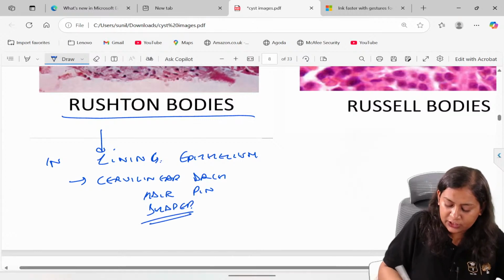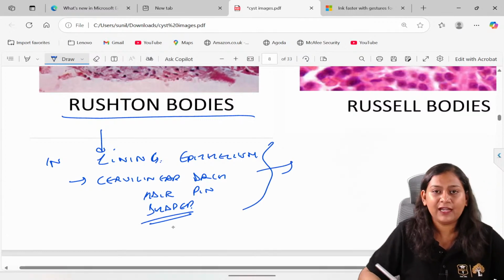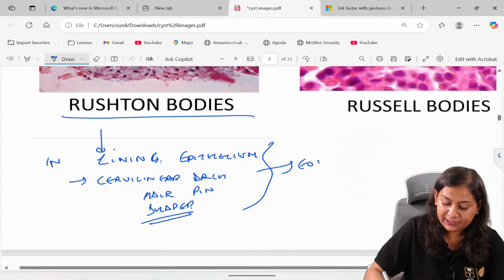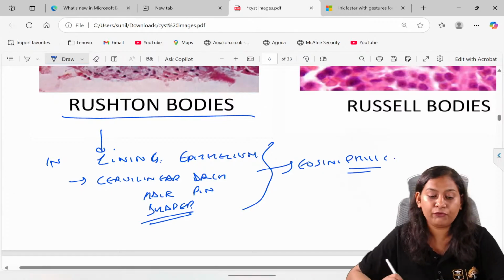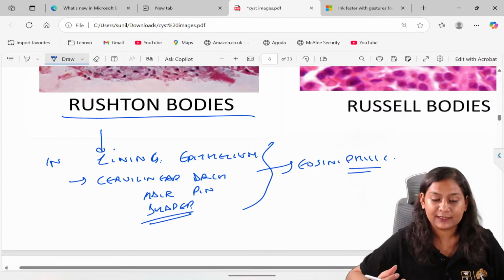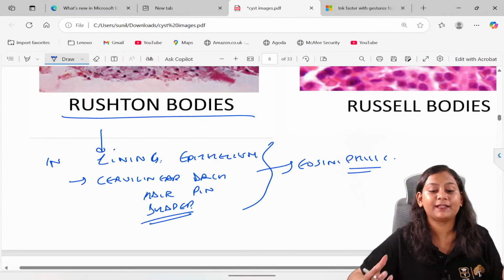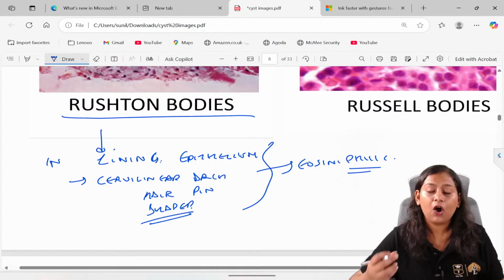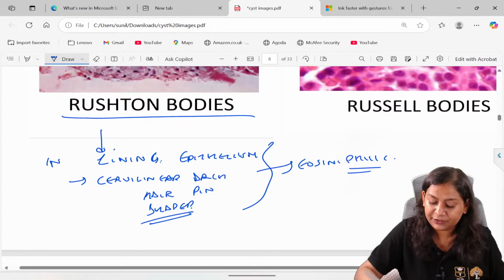Now there was a question about where these Rushton bodies come from. First of all, they are eosinophilic in nature. Some researchers say that they come from the breakdown of RBCs because of hemorrhage occurring in the cyst, or they are seen as a secretory product.